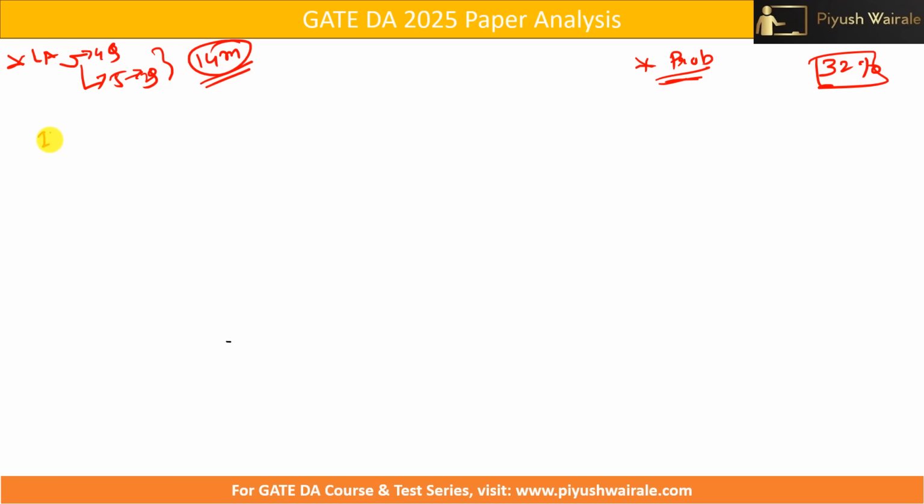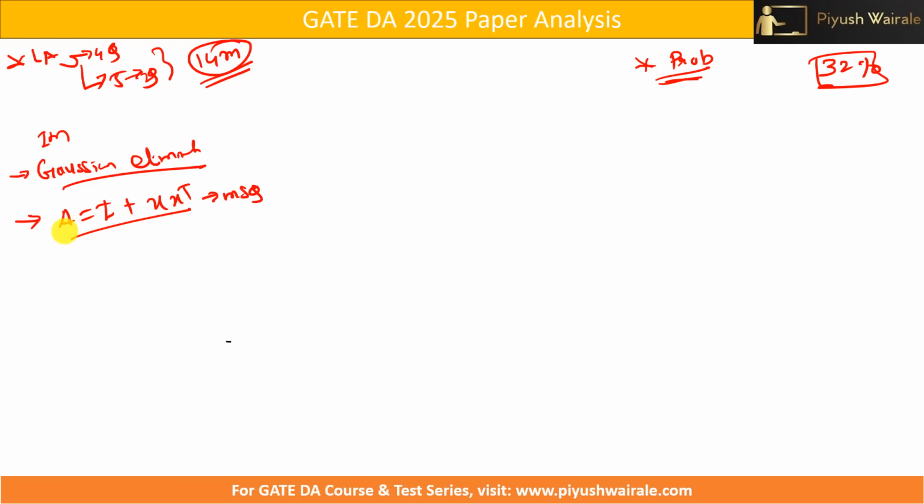Now the 1 mark questions. There was one question based on Gaussian elimination. You can solve this question if you have watched my video; it is a conceptual question. Then we have one question where a matrix was given, that is I plus x into x transpose, and one MSQ question was there. So I can say you can also solve this question.